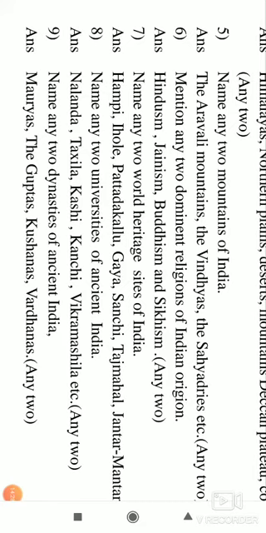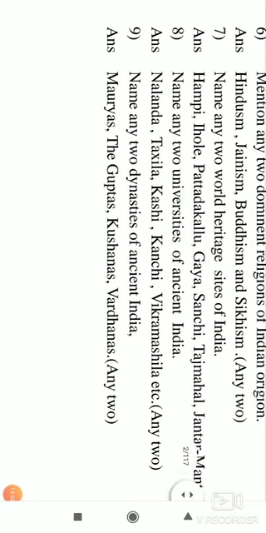Name any 2 dynasties of ancient India. It begins with the Mauryas, Guptas, Kushanas, Vardhanas. That may be sufficient. There are plenty more to mention, but 4 are sufficient to keep in mind for your exams: the Mauryas, the Guptas, the Kushanas, the Vardhanas.